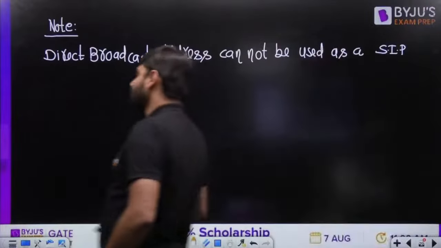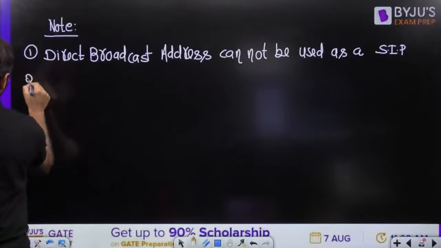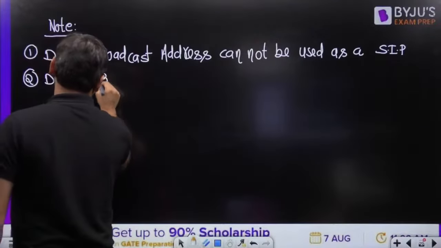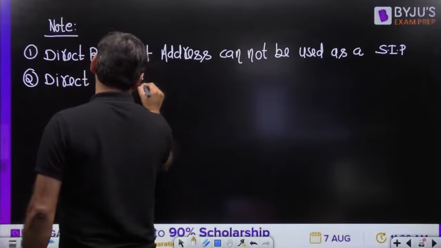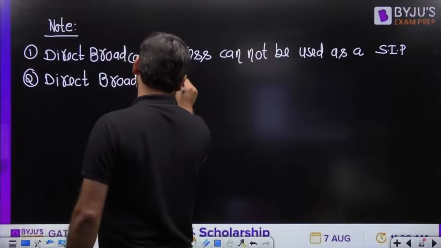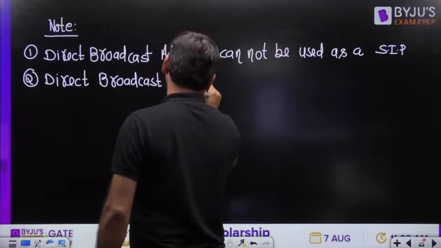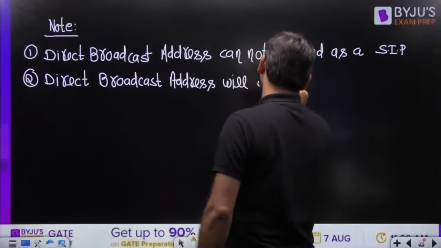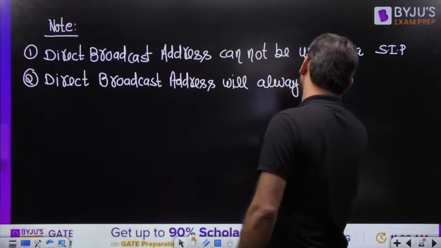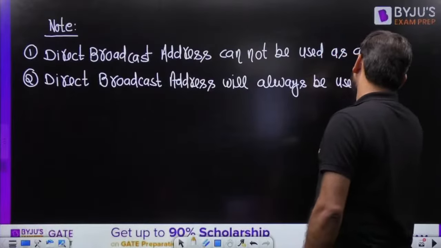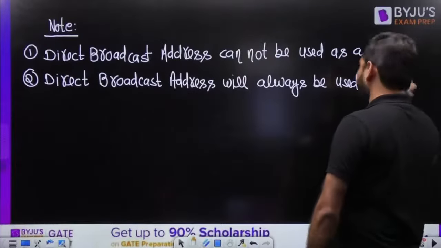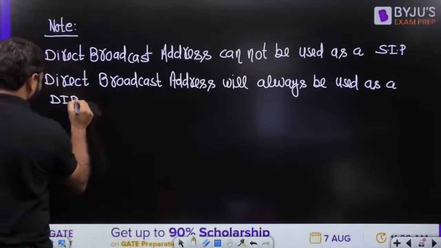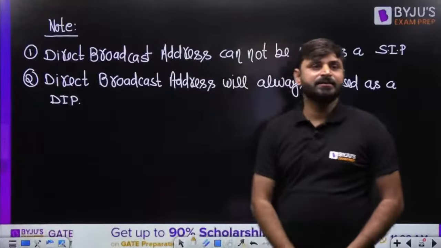Now, this is the first point. Second point, direct broadcast address will always be used as a destination IP address. This point is clear to everyone, my dear friends.